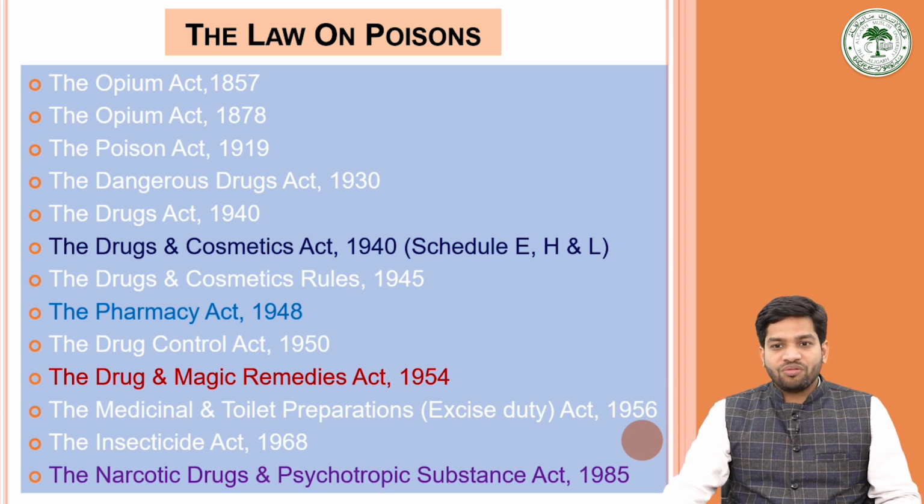Another act that we learned was the Drug Control Act of 1950, an act to provide the control of the supply, sale and distribution of drugs. That basically came with the purpose to regulate the dealers and distributors. Further, we learned the Drugs and Magic Remedies Act 1954 that aims to control the advertisement of drugs in certain cases and to prohibit the advertisement of magical remedies for certain purposes.